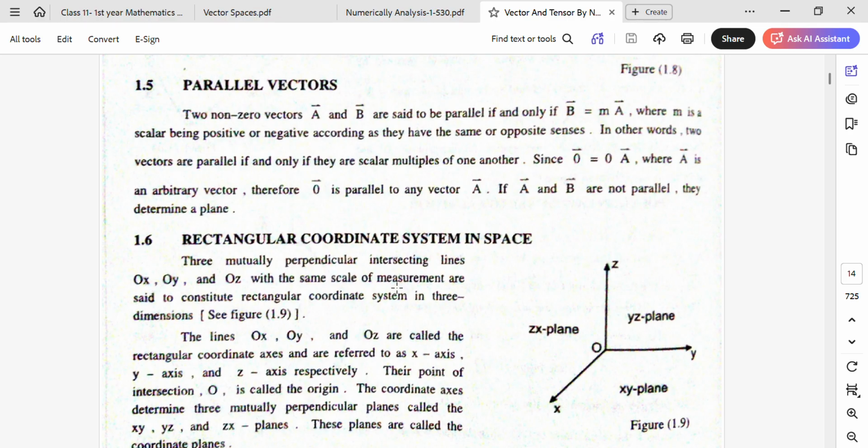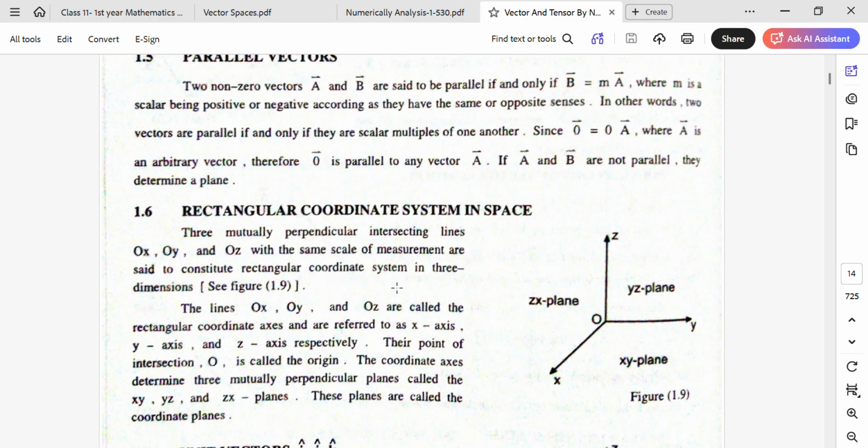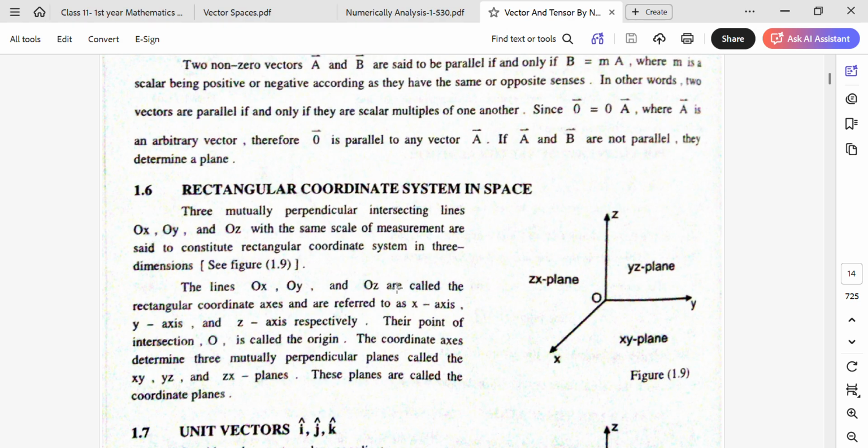Rectangular coordinate system in space. Three mutually perpendicular intersecting lines OX, OY and OZ with the same scale of measurement are said to constitute a rectangular coordinate system in three dimensions. Like XYZ, XY plane, YZ plane, ZX plane.